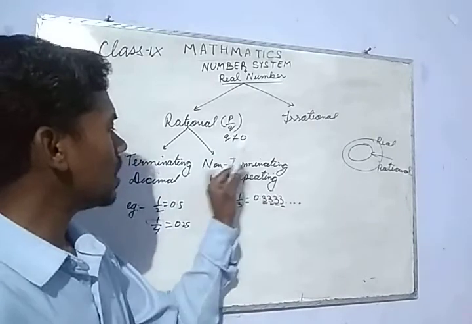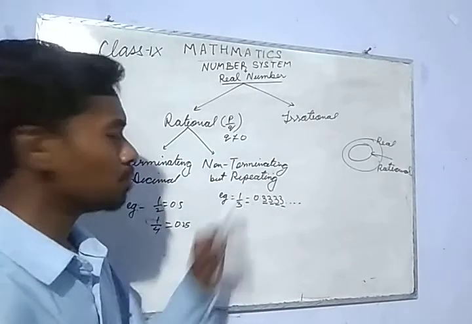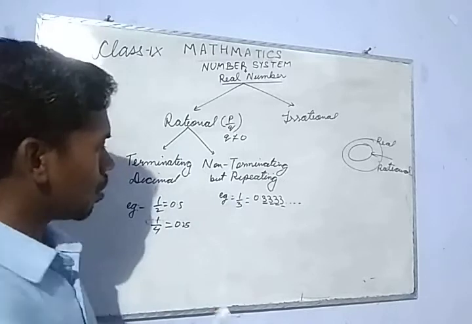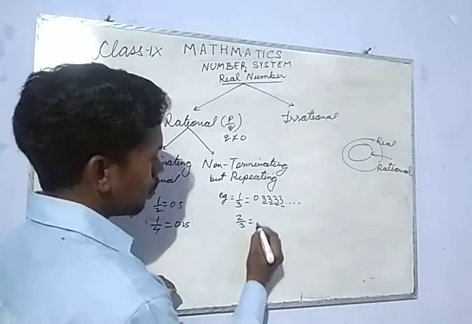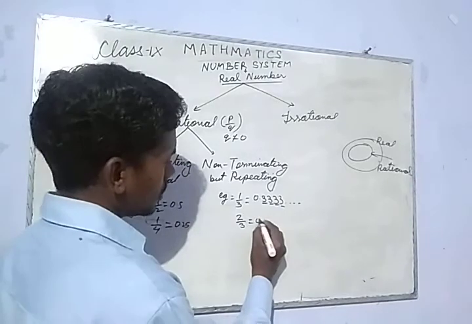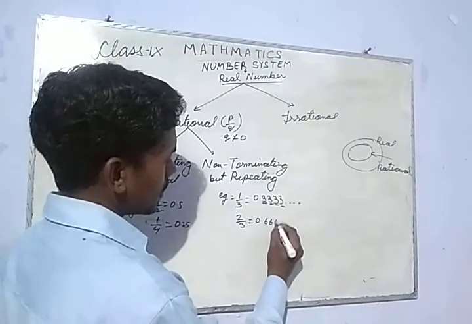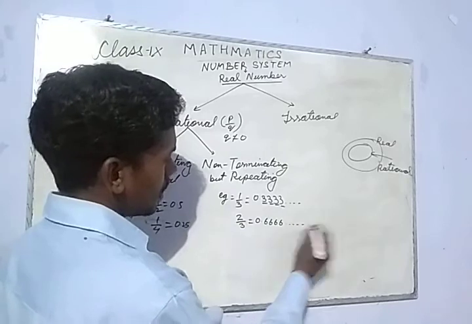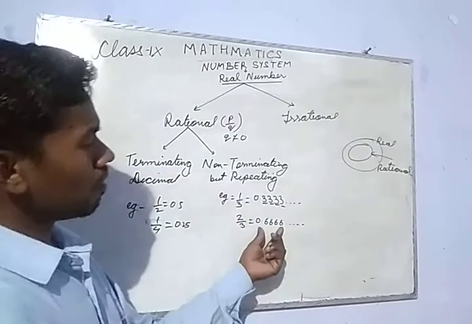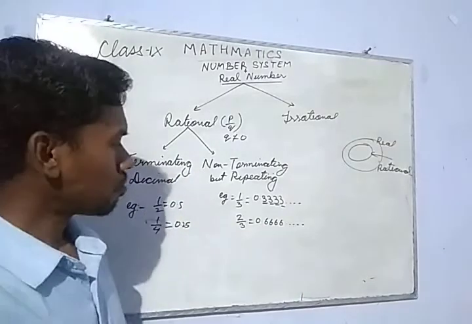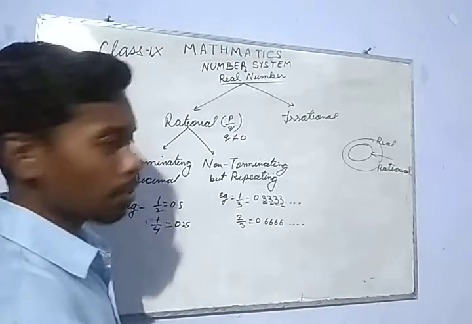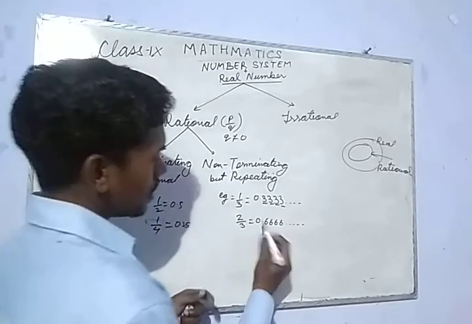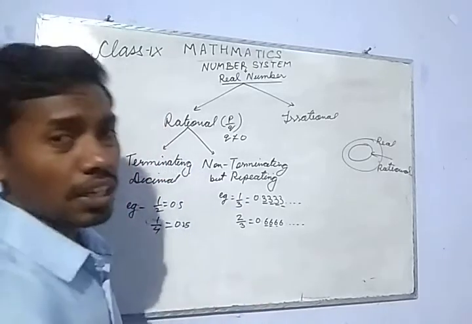So this is called a non-terminating repeating decimal form. Or if we have 2 by 3, we get 0.6666 and so on. Here the decimal does not end, but this digit gets repeated.